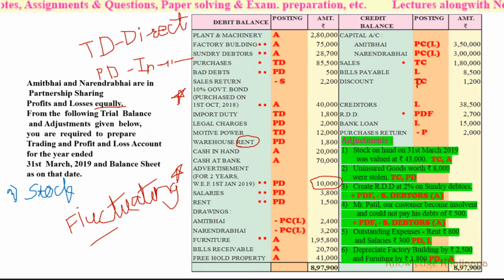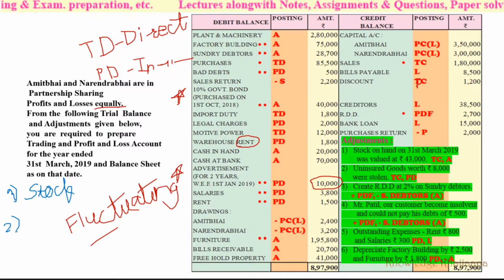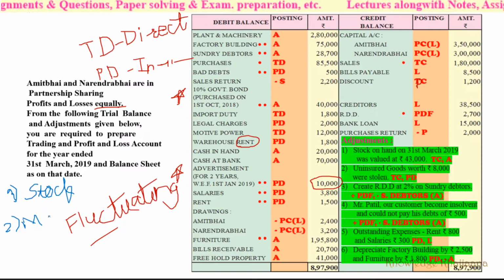The second loss is the loss in terms of money. So we have also lost monetary value. If you would have sold those goods, then you would have received some money. So if you have lost the stock, there is also a monetary loss due to the loss of the goods. That monetary loss should be recorded on the profit and loss account debit side.